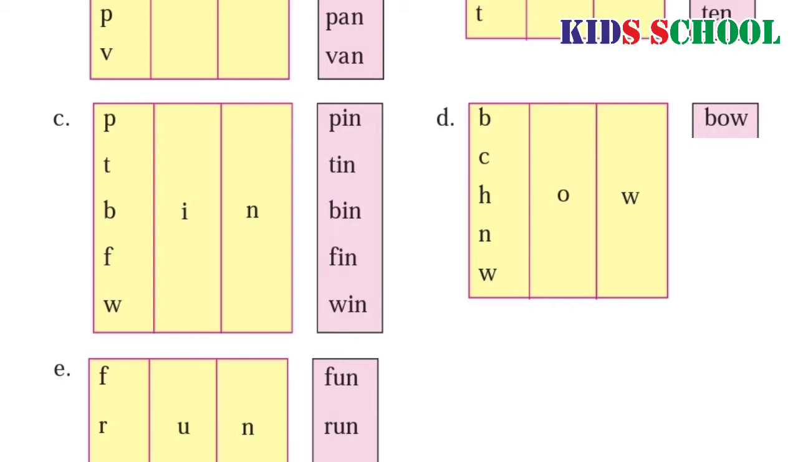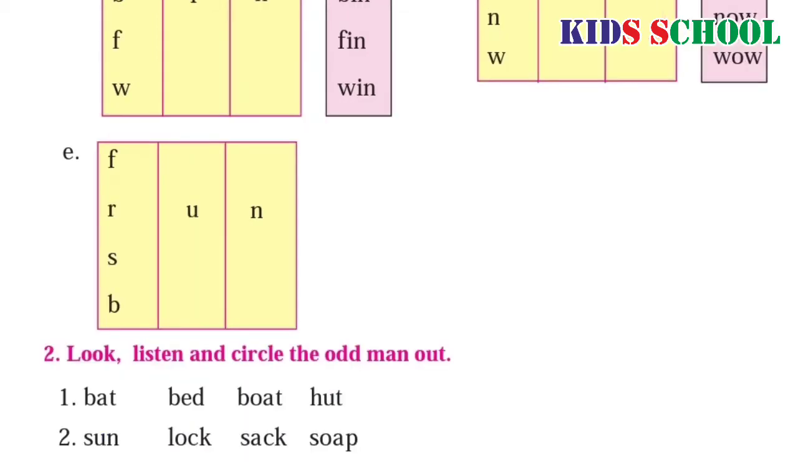B-O-W, bow. C-O-W, cow. H-O-W, how. N-O-W, now. W-O-W, wow. Table E.